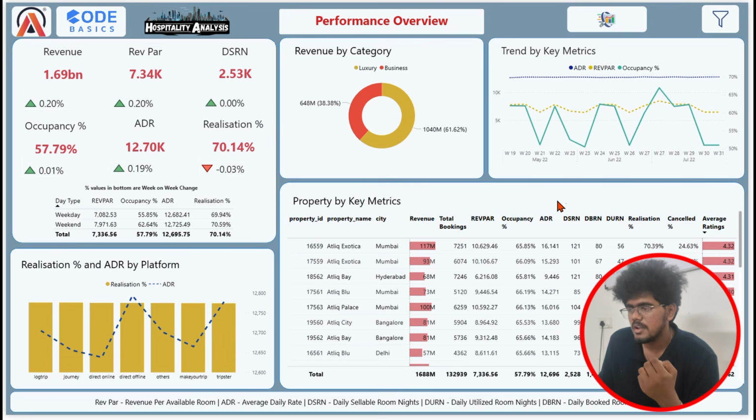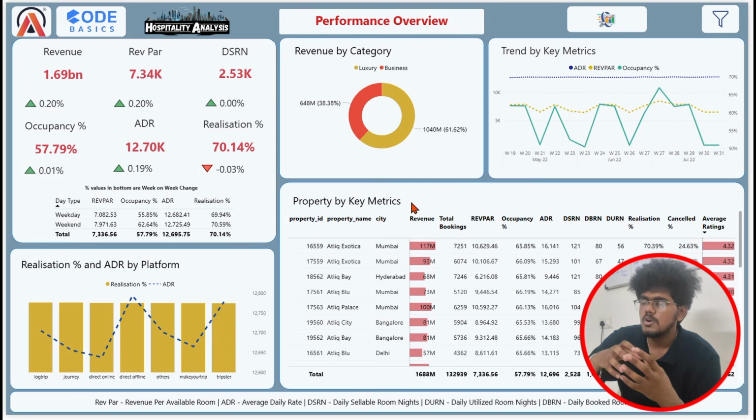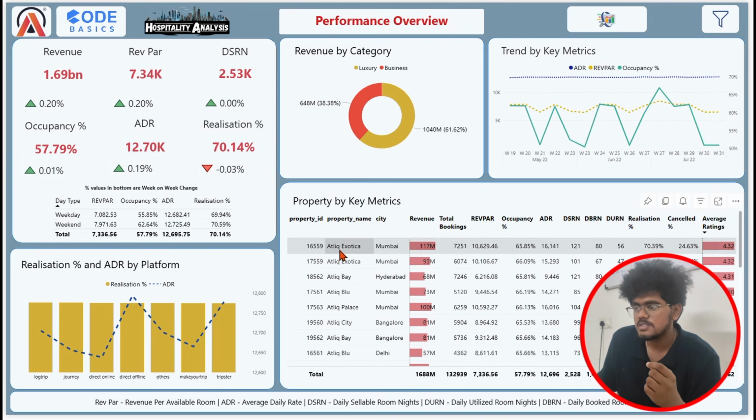And if we look below, you can see the property by key metrics to know how that specific property in that specific city is performing. And we can see that AtliQ Exotica from Mumbai is contributing more revenue, which is a market leader among all the properties, and the average rating is also high.